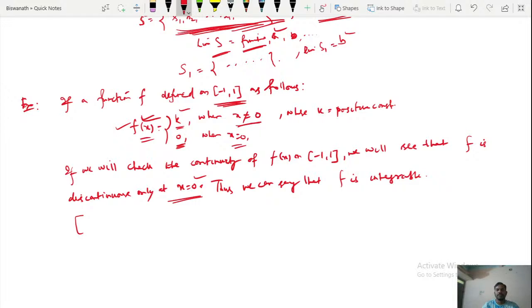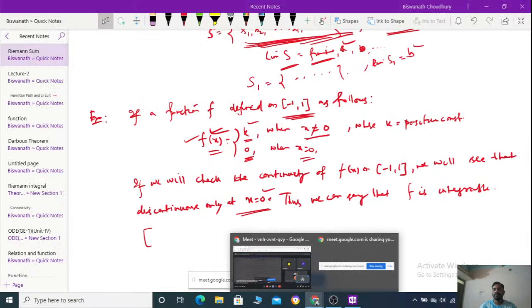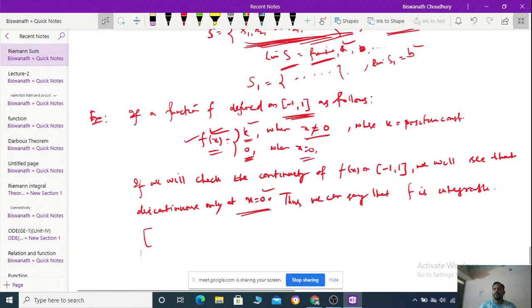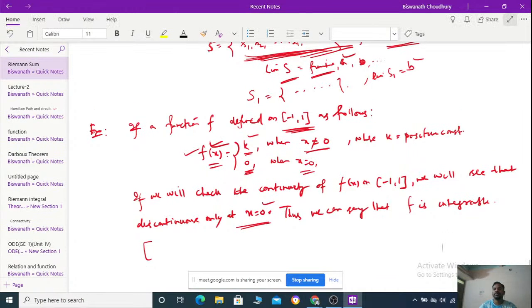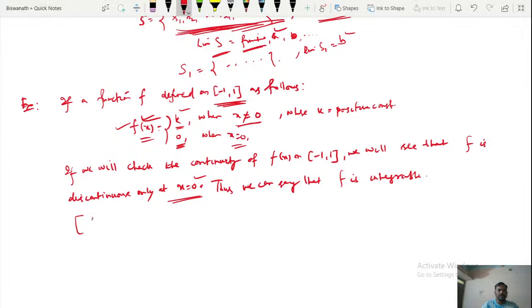At x equal to 0, if you want to see the points of discontinuity, how will you check? First you find f of 0, this is 0, that is the functional value.